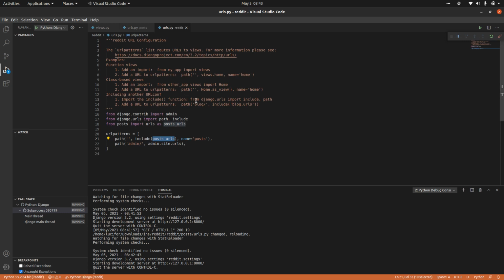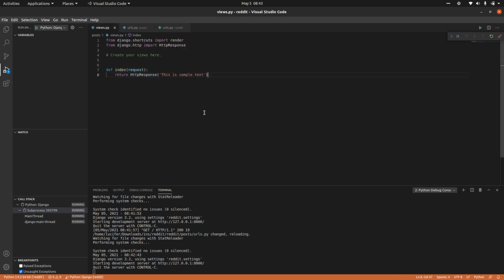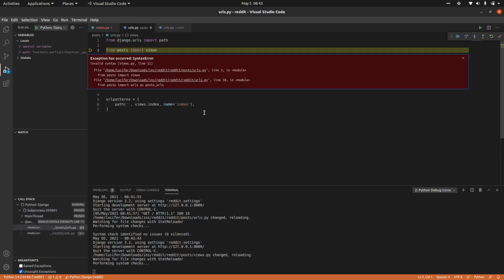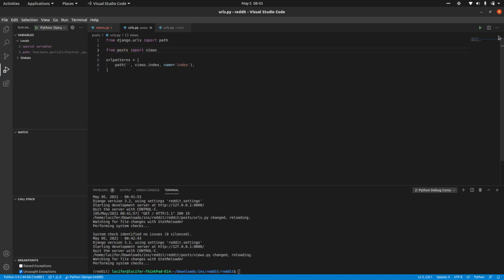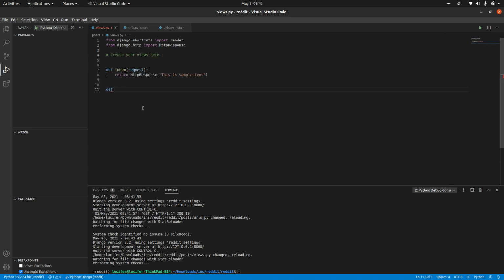For example, here we are getting this particular post at the root path itself, right? Now let's say I have one more function, another function called index new. This is also getting request, and returns an HTTP response object. I am returning 'this is second sample text'. Let's say we have one more function.